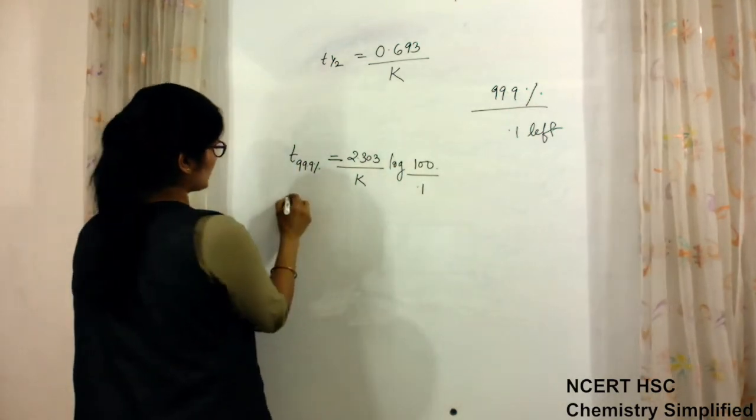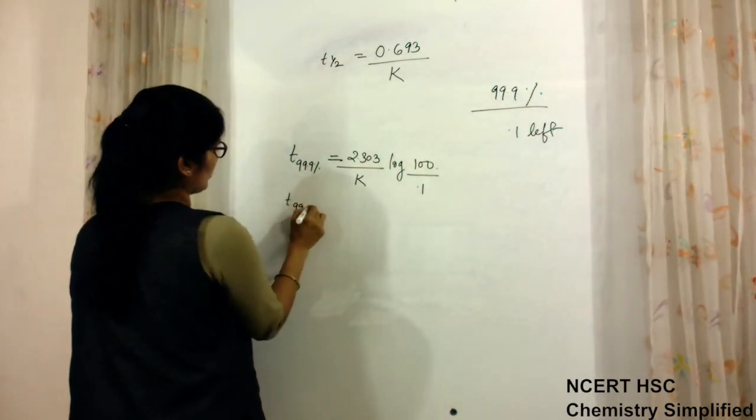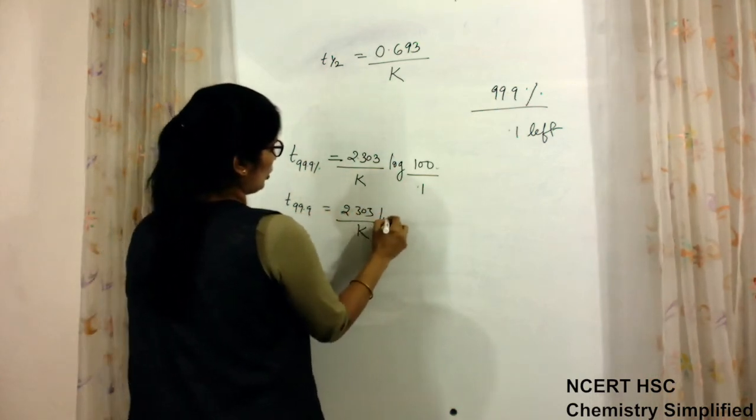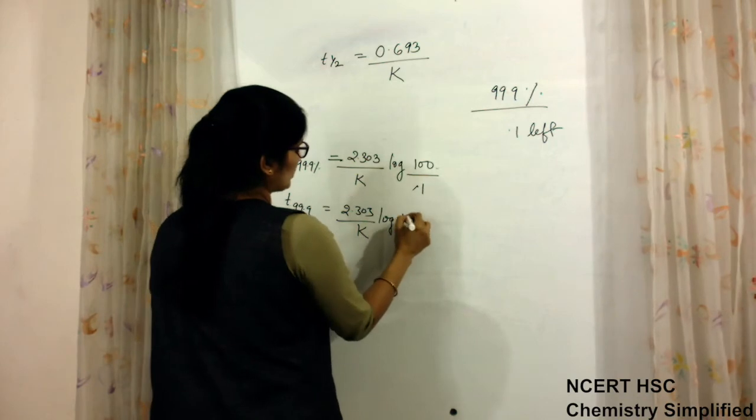So I can write T 99.9 is equal to 2.303 upon K log of 10 to the power 3.